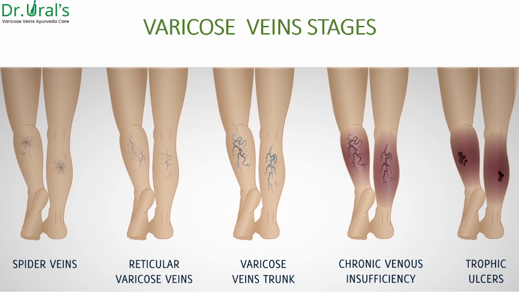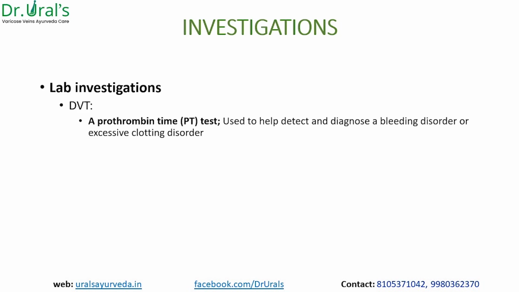When we are staging the varicose vein, there are 5 stages. Spider veins, this mostly happens in capillaries. That's why we see the beginning like a red color as well as blue color together. That's the very peculiar thing which we can see there. Reticular veins, that's the beginning of the veins or venules. And when the vein trunks are involved, then it becomes the varicose vein, and it leads to complications like stasis of blood more and discoloration of the blood. That will lead to the chronic insufficiency, which easily turns into the trophic ulcer or stasis ulcer or eczematic ulcers.